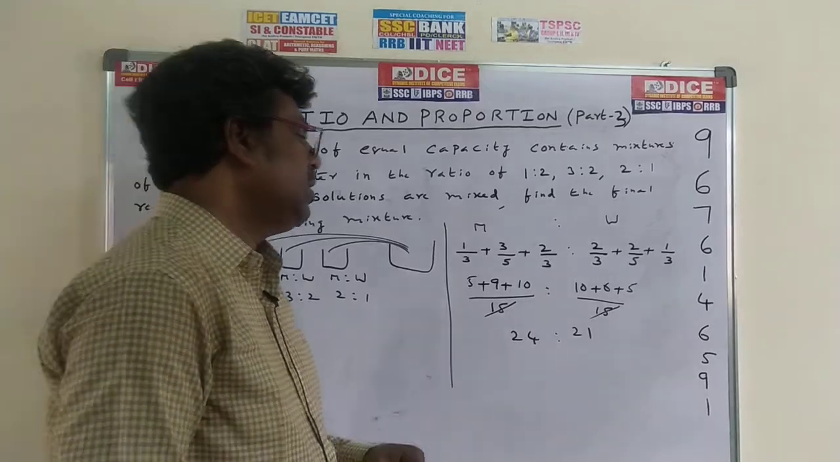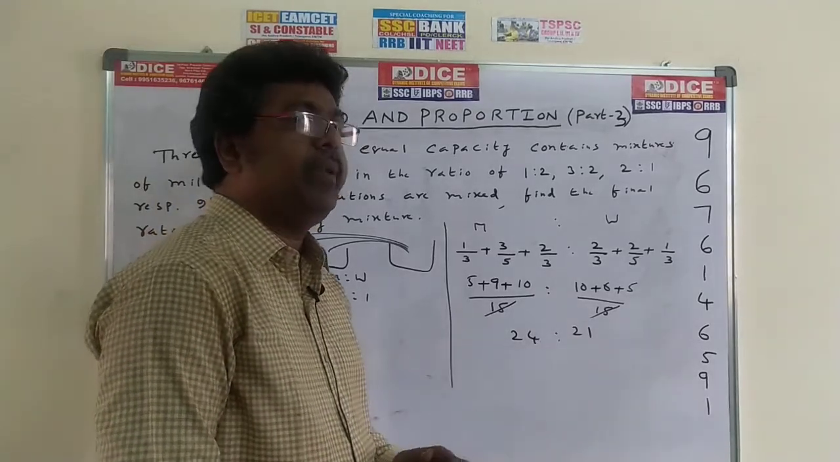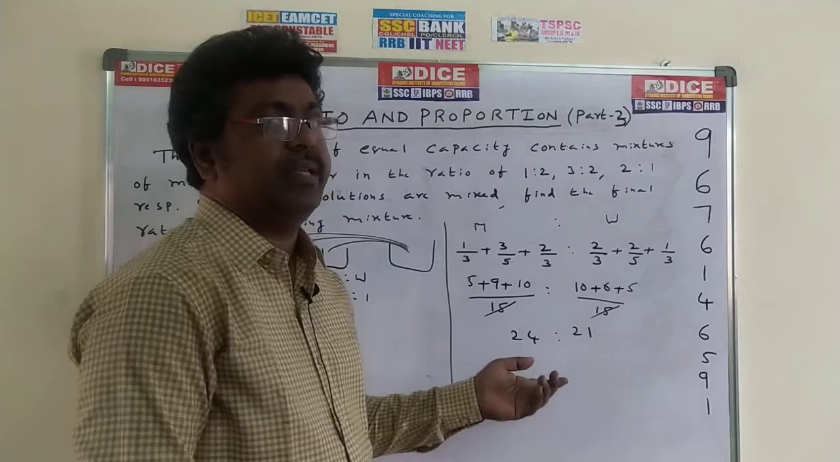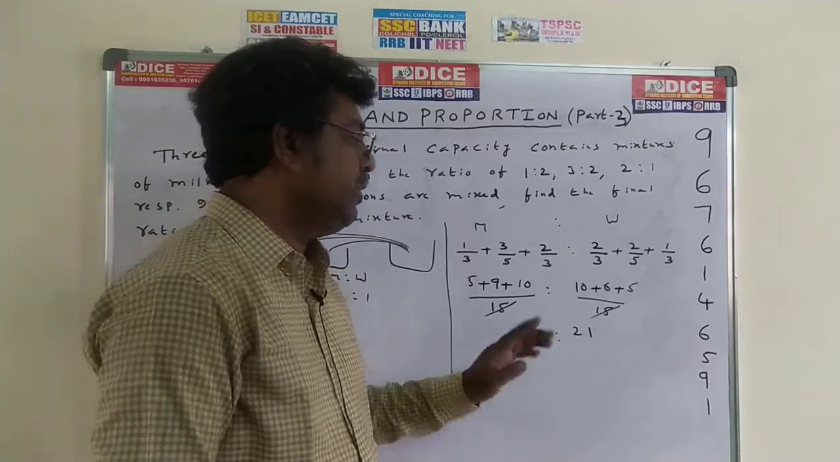But in examination, I hope this answer will not be there. Why? Because if there is a chance of cancellation, we have to cancel. Here 24 is to 21, we can cancel one table. What is the table?